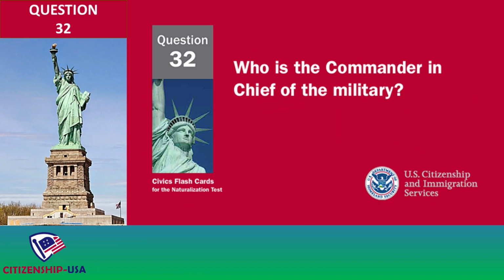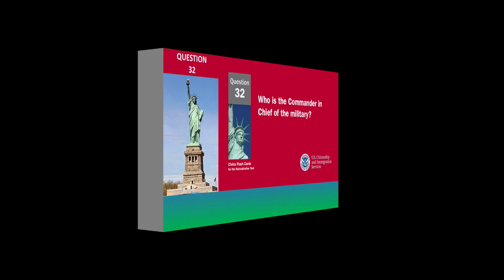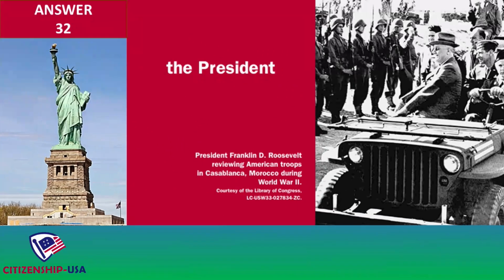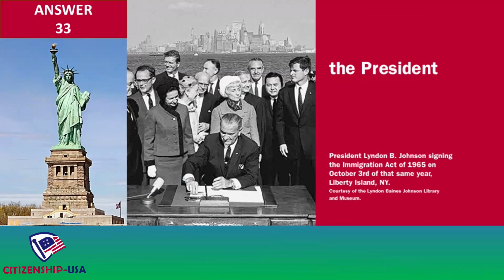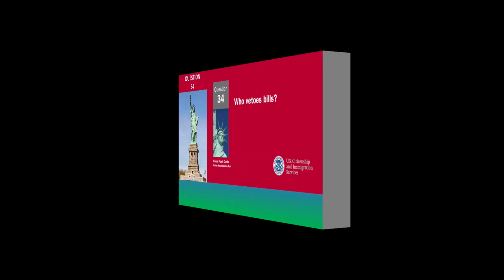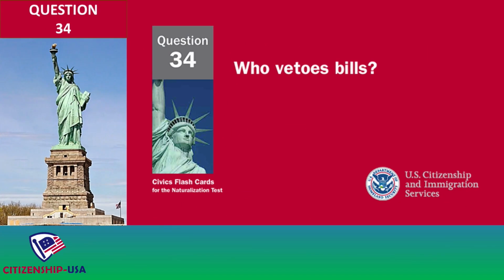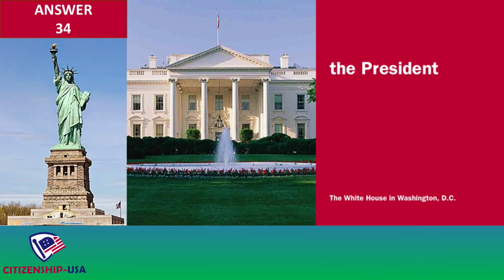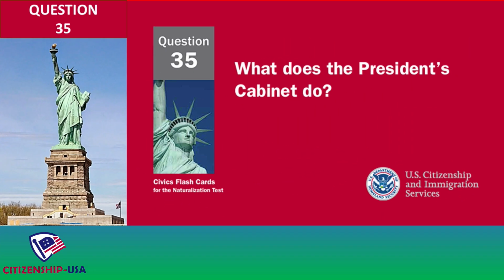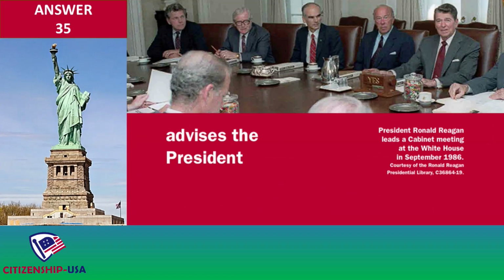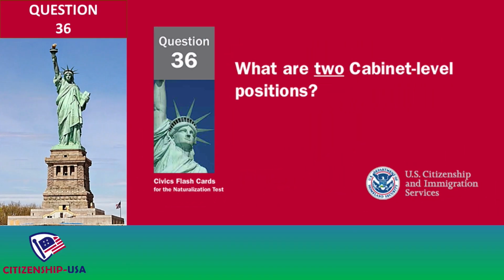Who is the commander-in-chief of the military? The President. Who signs bills to become laws? The President. Who vetoes bills? The President. What does the president's cabinet do? Advises the President. What are two cabinet-level positions?